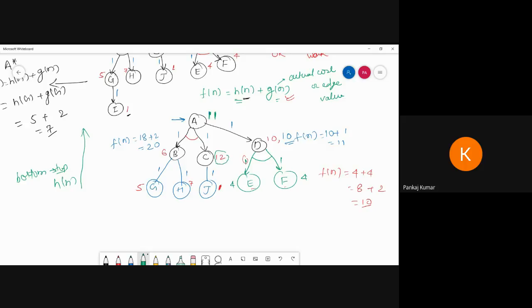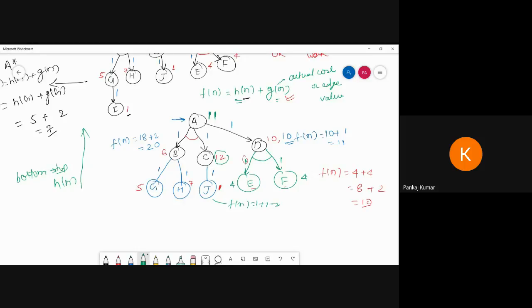But if I calculate the functional value f(n) for J, it will give 1 plus 1, 2. So this 12 will be updated as 2. That means to reach J from C we need only 2, 12 is not needed. What minimum cost is needed? 2.